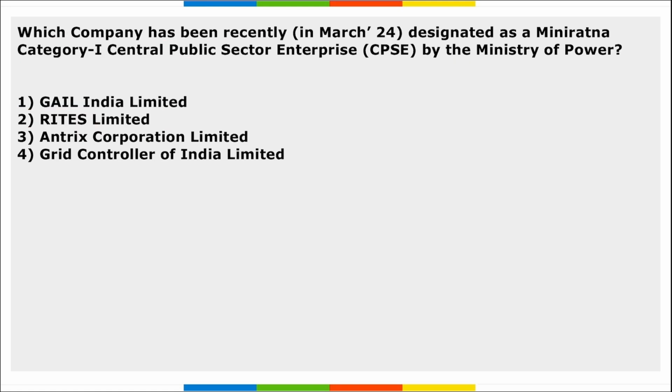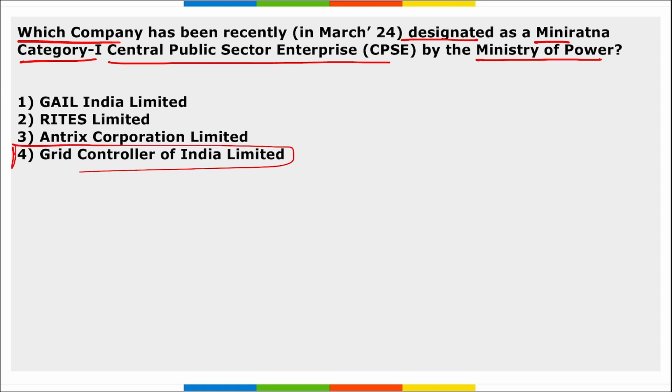Right. Next, which company has recently been designated as the Miniratna Category 1 CPSE by the Ministry of Power? Which is it? It is Grid Controller of India Limited. Right? Grid Controller of India Limited has been designated as a Mini Ratna Category 1 CPSE by the Ministry of Power, highlighting their crucial role in India's power landscape. And for Mini Ratna Category 1, the company must have made profit in the last 3 years continuously, and the pre-tax profit of 3 crore rupees in one or more than one in the last 3 years.